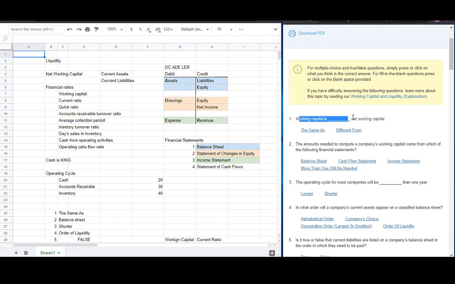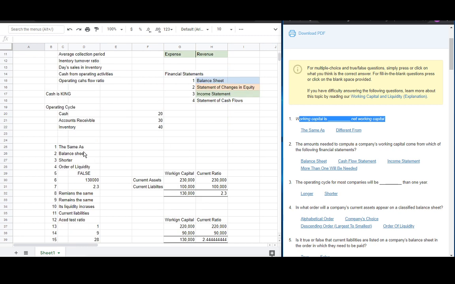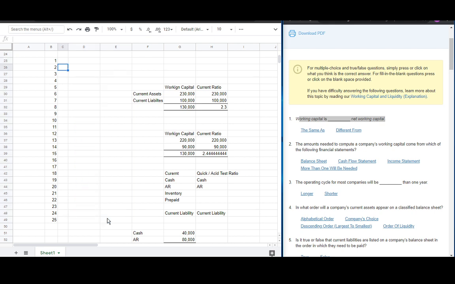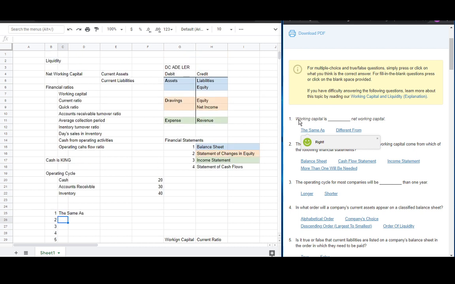Working capital is the same as or different from net working capital? The answer is, the same as. So what is working capital in the first place? Working capital represents the ability of a company to pay its maturing debt at a moment in time. It is the liquidity of the company.